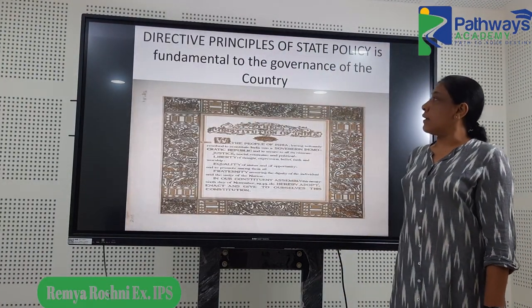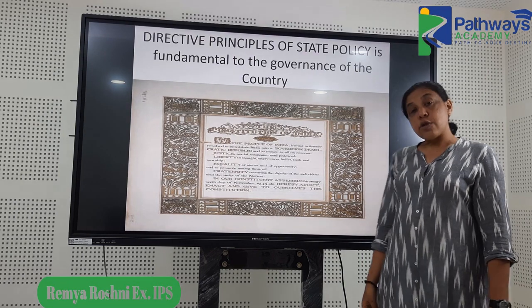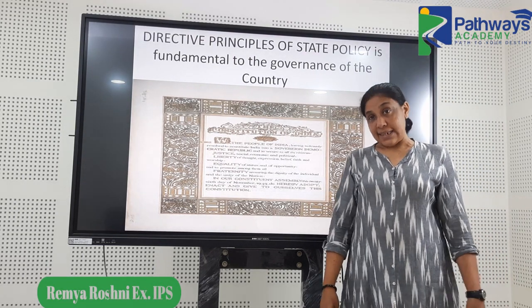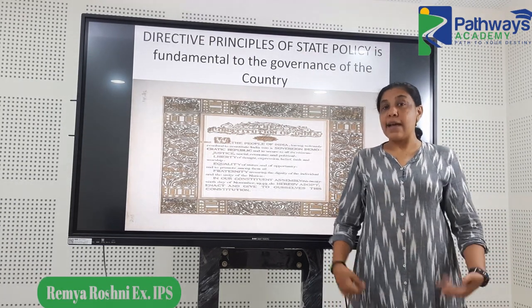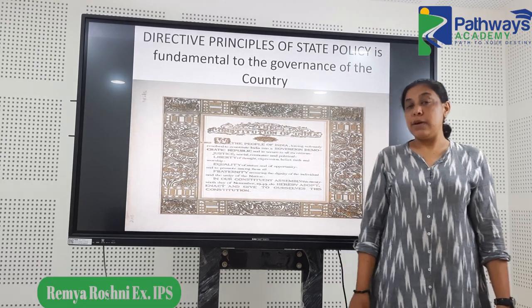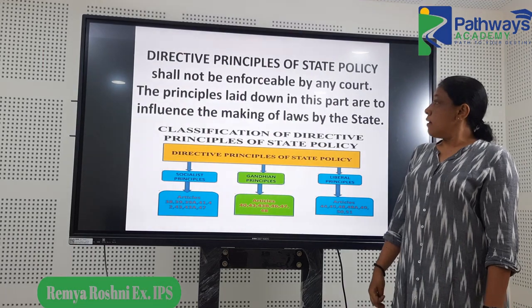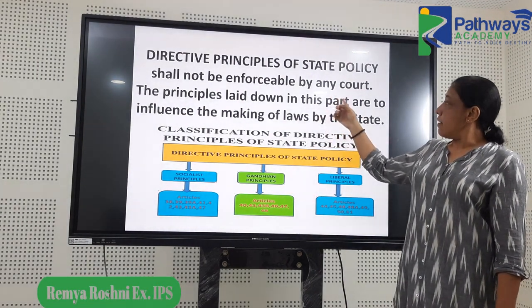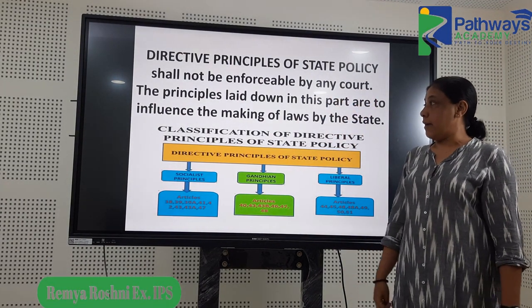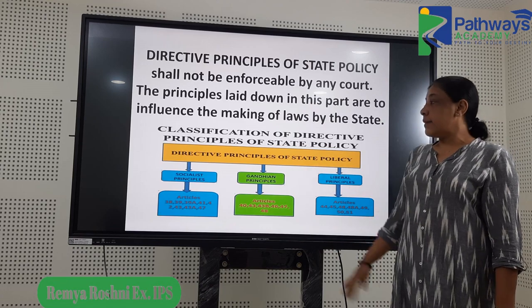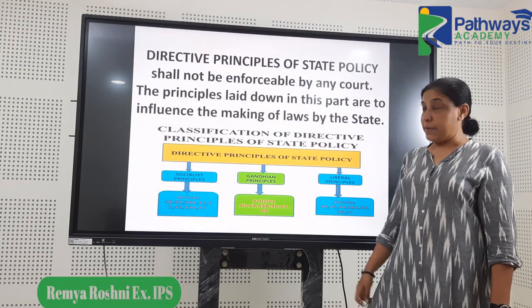There was a question on directive principles. So directive principles, as you know, are the directions of governance. Based on that, we could form policies. There have been a lot of questions on this. Directive principles, again, are not enforceable in themselves, but they are very much important for the administration.